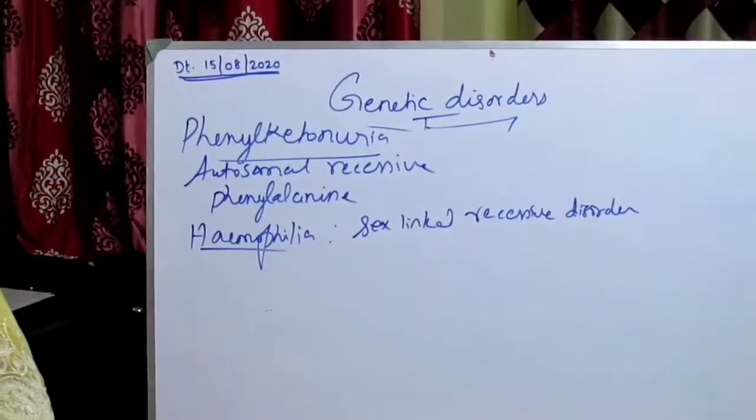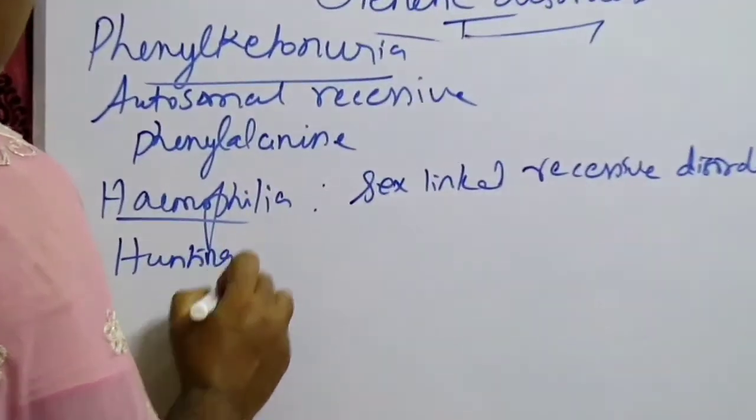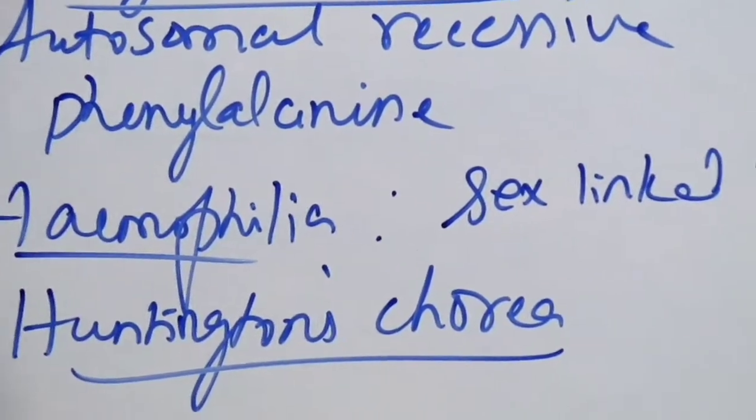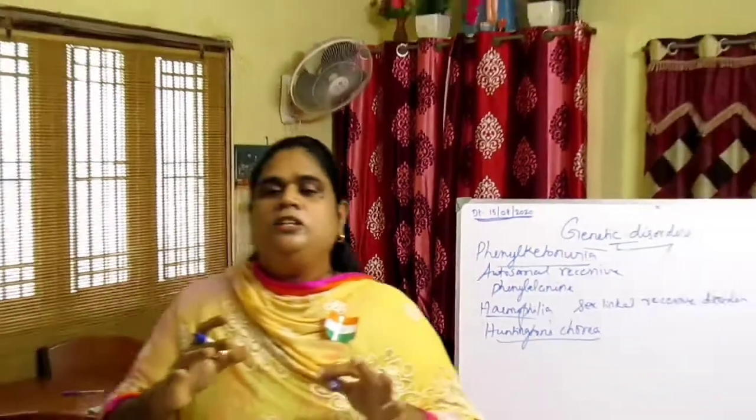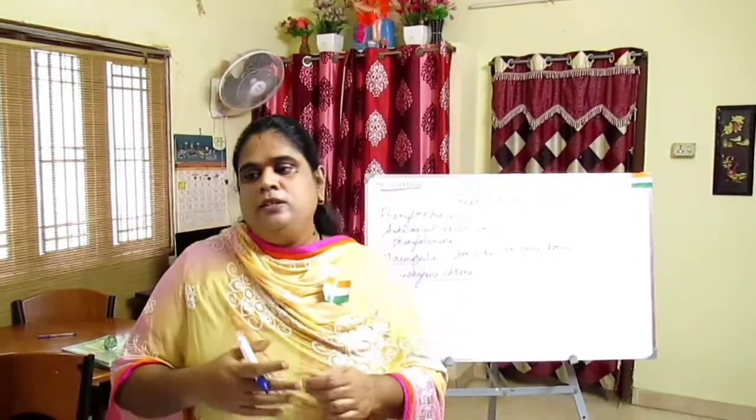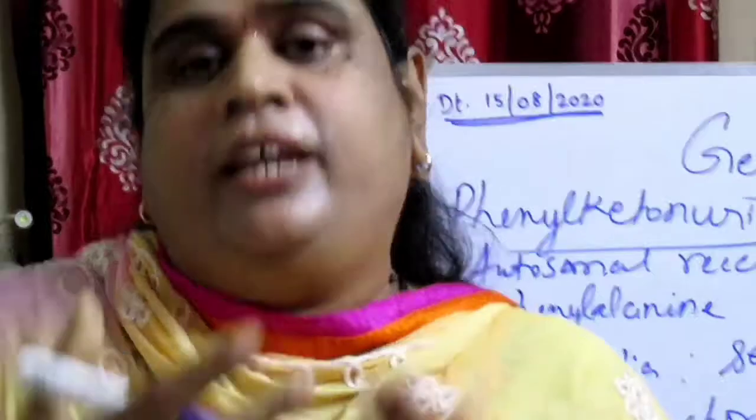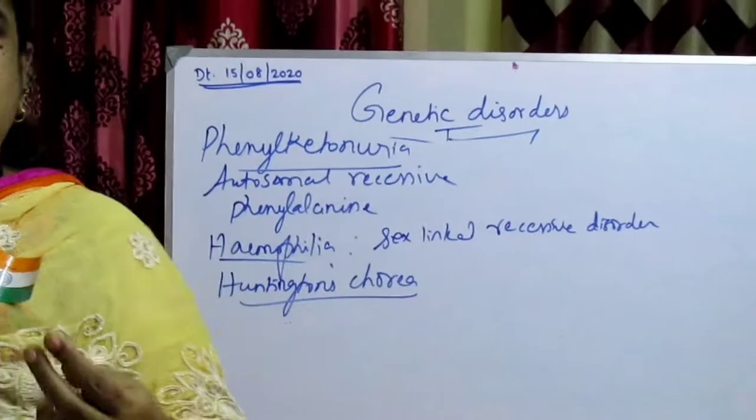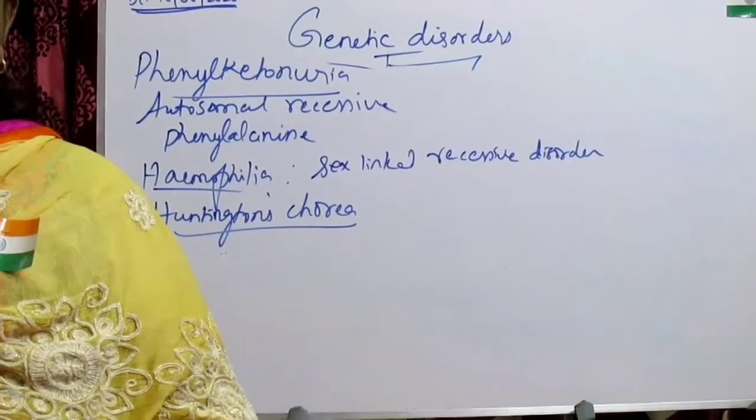And lastly, we'll talk about Huntington's chorea. It is inherited as an autosomal dominant lethal gene in man. It is characterized by involuntary jerking of the body and progressive degeneration in the nervous system, accompanied by gradual mental and physical deterioration.